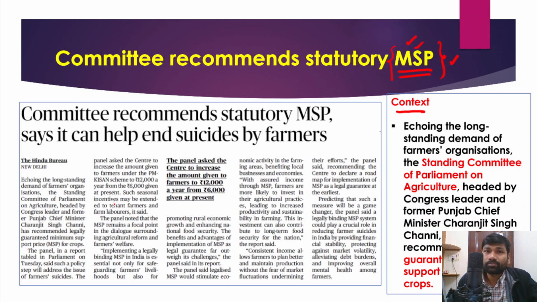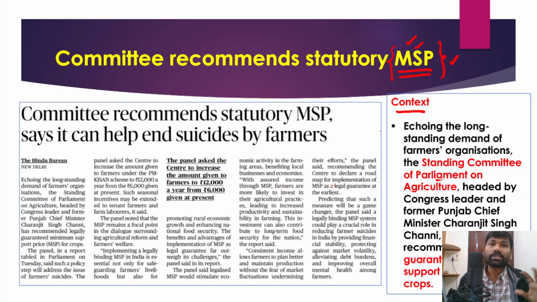So farmers take loans at a higher interest rate from local money lenders. Because of crop failures, they may not be able to repay those loans, and ultimately it leads to a situation where they commit suicide. So this standing committee of the parliament has recommended that MSP should be given legal recognition. This is what it has suggested, right?